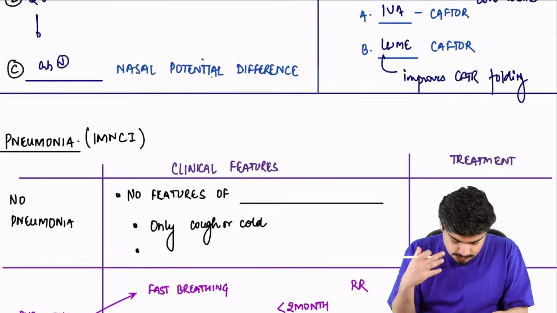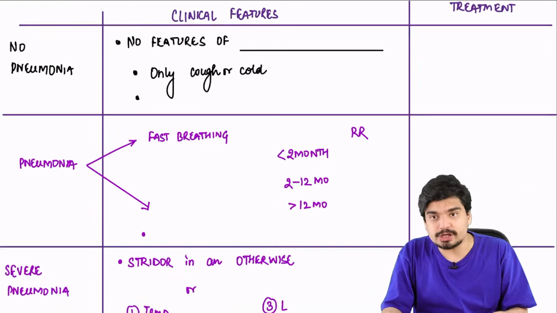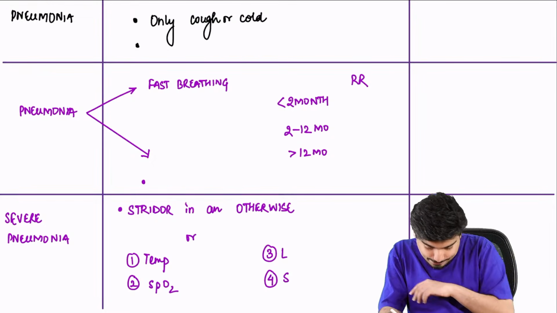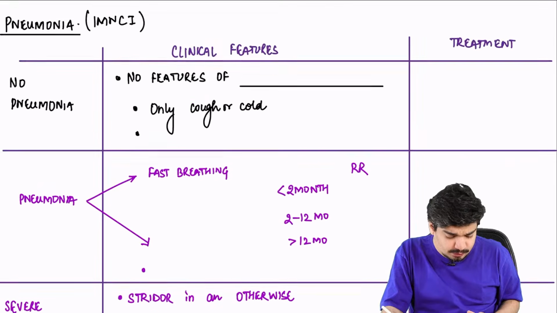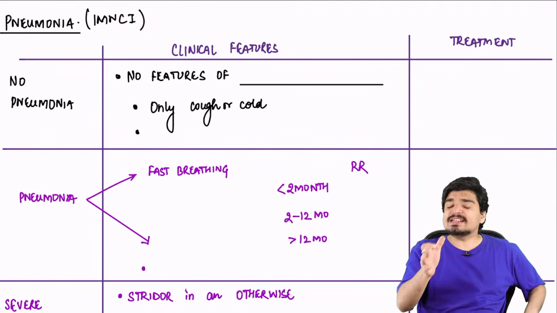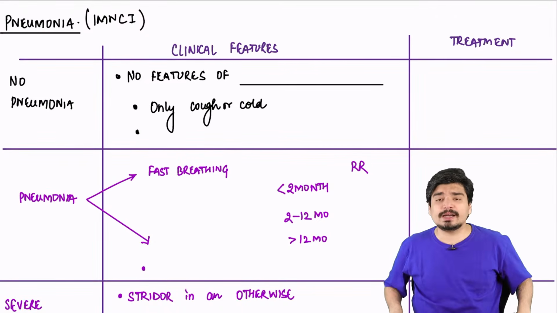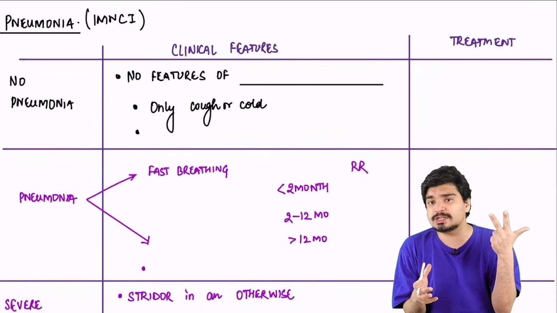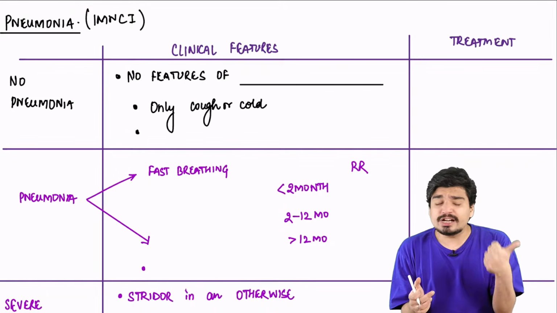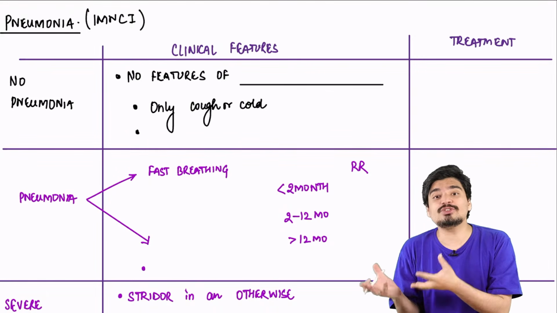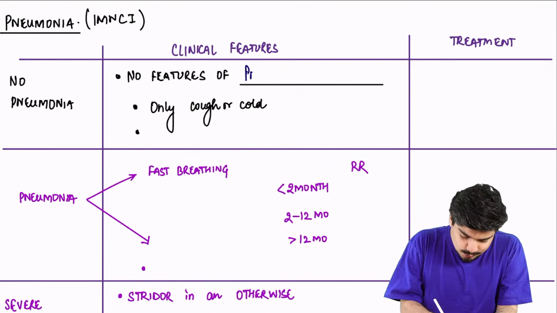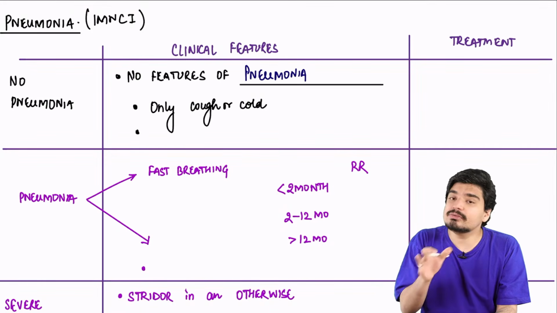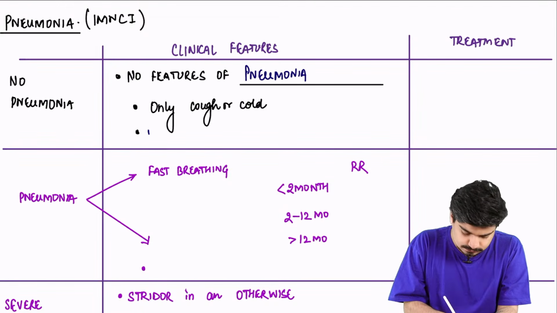Okay. Now we come to IMNCI management of pneumonia. IMNCI says anytime a child comes to you with any form of respiratory distress, you classify the respiratory distress into 3 categories: no pneumonia, pneumonia, and severe pneumonia. When do you say it is no pneumonia? When there are no features of pneumonia. There is only cough and cold. Wheezing might be there, plus minus.